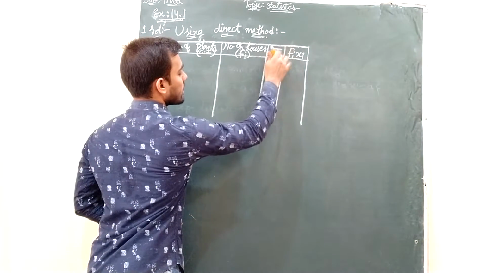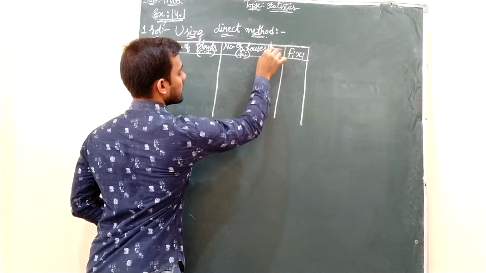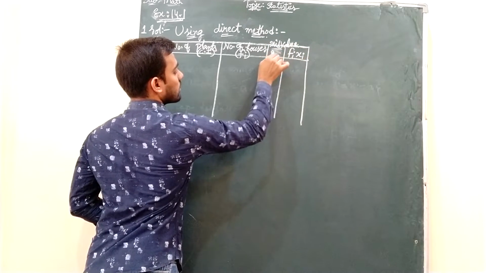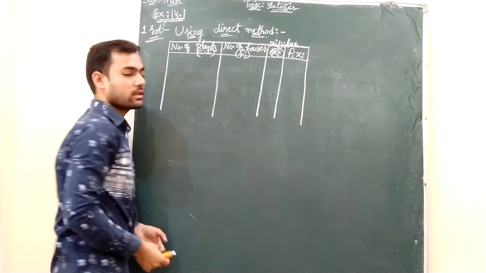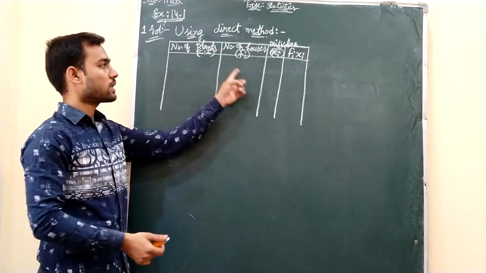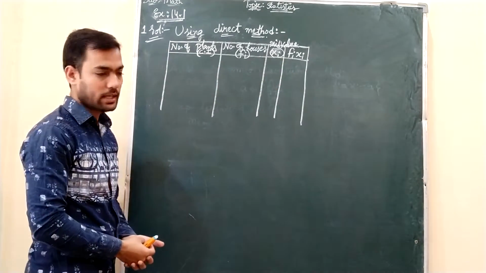I'll just write what is xi. What does this xi mean? This is nothing but mid values. Xi are what? Mid values. Write in the table only. Okay. Number of plants, number of houses, mid value, and at last fi xi.